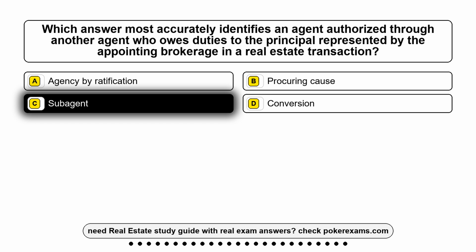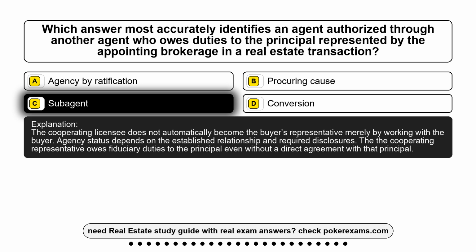Subagent. The cooperating licensee does not automatically become the buyer's representative merely by working with the buyer. Agency status depends on the established relationship and required disclosures. The cooperating representative owes fiduciary duties to the principal even without a direct agreement with that principal.